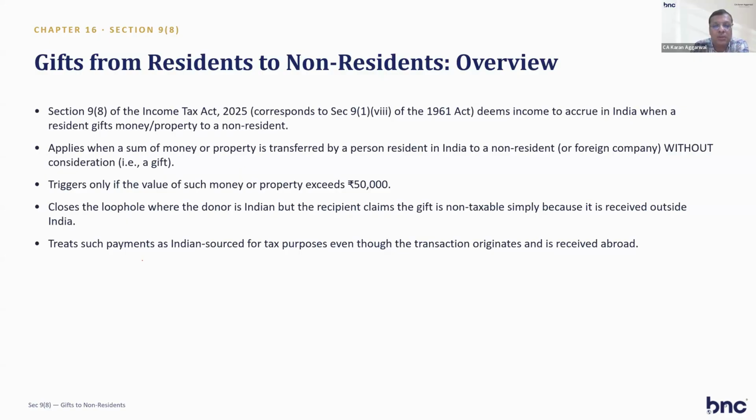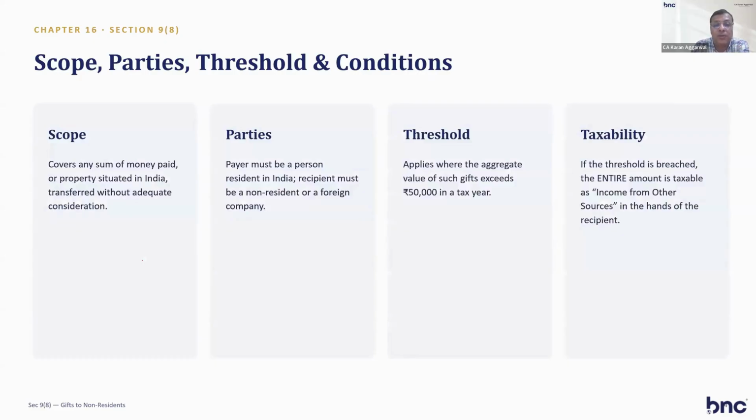This was a loophole which the government plugged in Finance Act 2019, where the donor is Indian but the recipient claims the gift is non-taxable because it is received outside India. Now it is taxable in India as deemed to accrue or arise in India. So it is Indian sourced for tax purposes, even though the transaction originates and is received abroad.